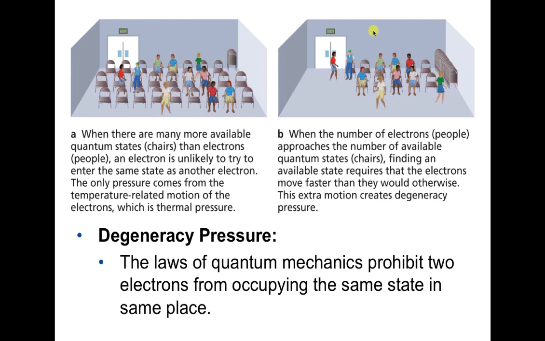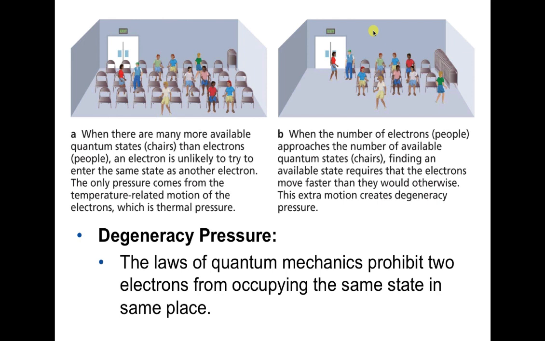And this degeneracy pressure is something that does not depend on temperature. So imagine you have this ball of gas and you're squeezing it, and eventually this pressure is there, pushing against gravity, trying to prevent gravity from contracting even further.